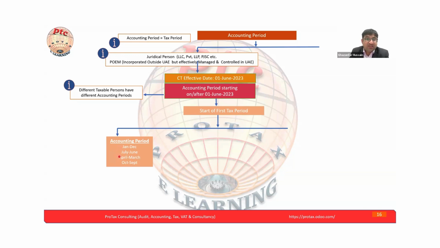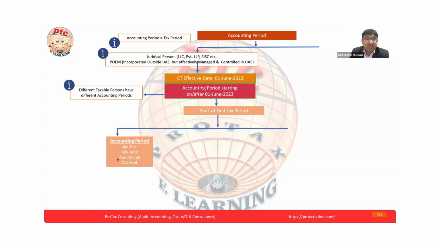Now, after June, July will appear. If the company's accounting period is July to June, then the first accounting period or tax period will be July 23 till June 24.